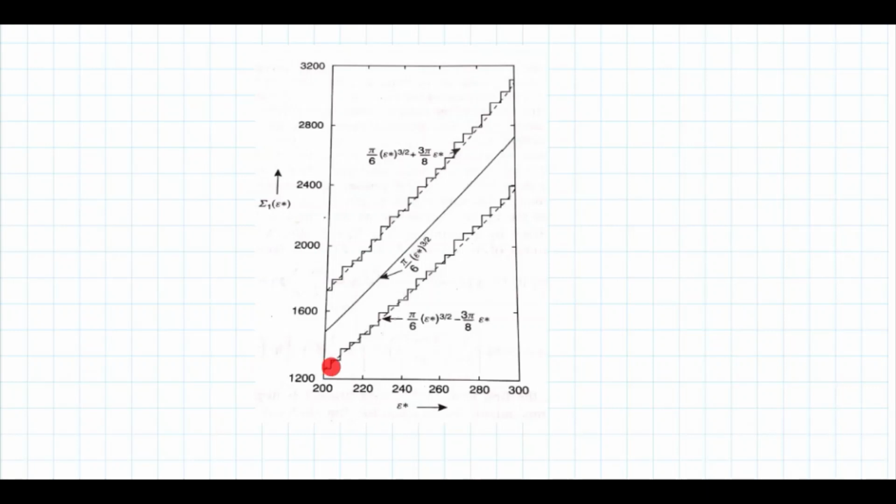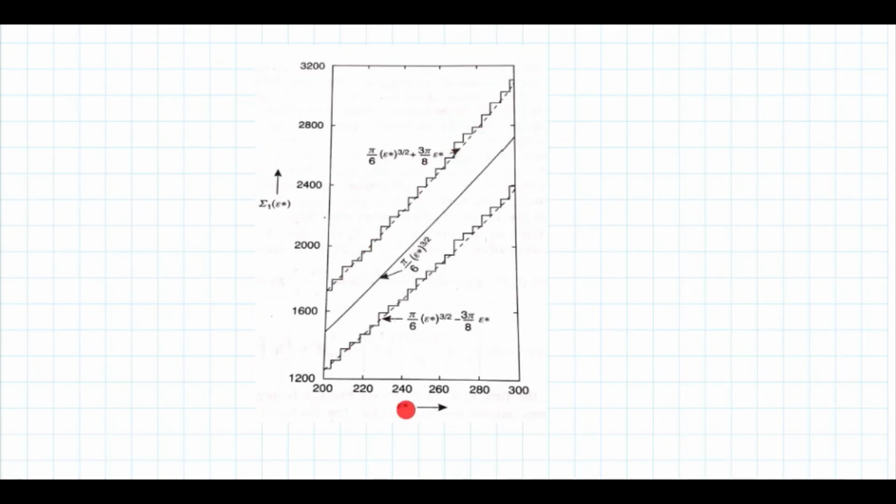Now this is a histogram. This shows the actual number of microstates. This is the case for Dirichlet boundary condition, and this is for Newman boundary condition.